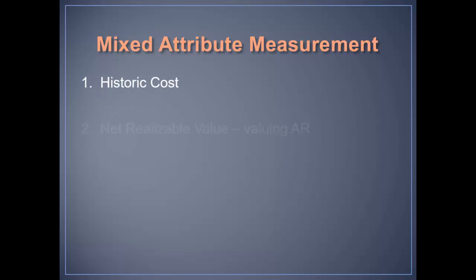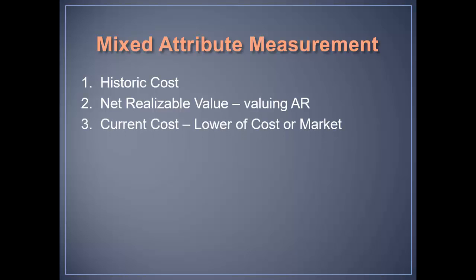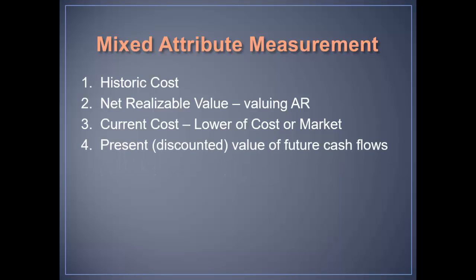So what is a mixed attribute? Well, you could be measuring something by its historic cost, by its net realizable value, that's how accounts receivable must be valued, by its current cost, we record inventory at its lower of cost or market, present value of future cash flows, time value of money, and then fair value adjustments.